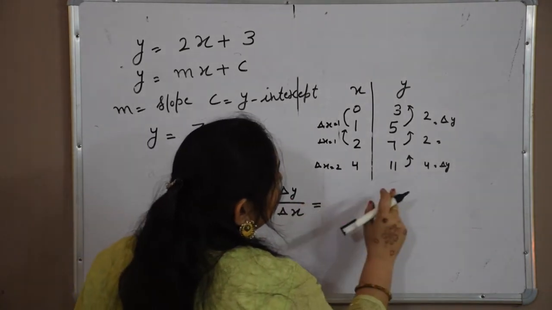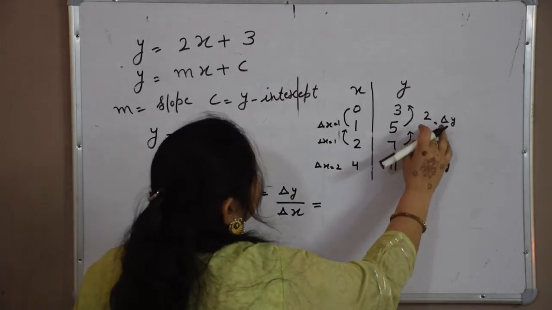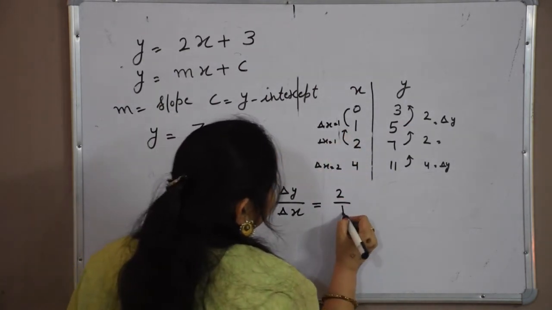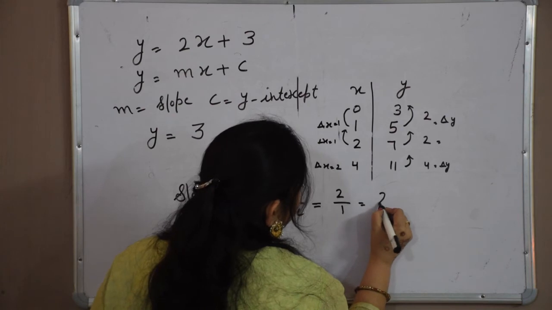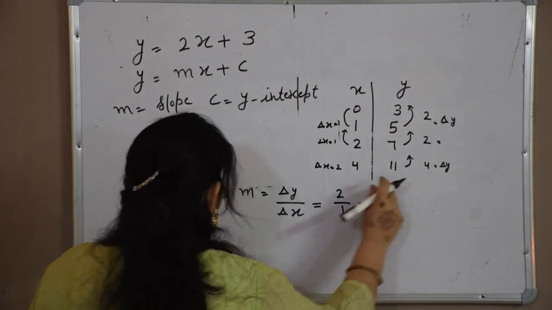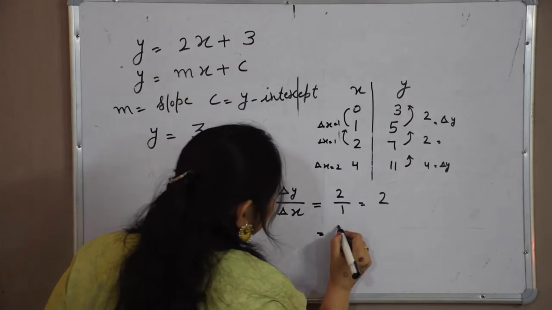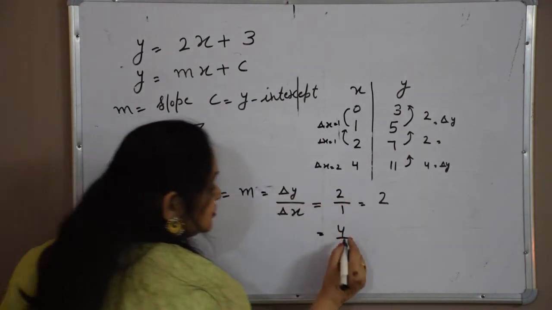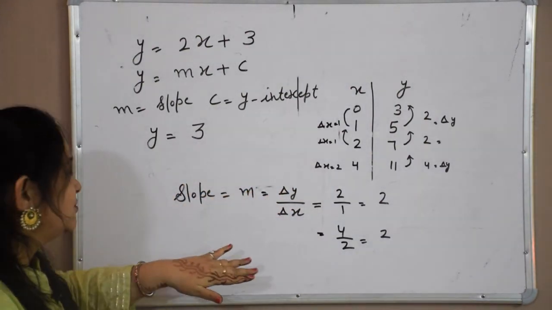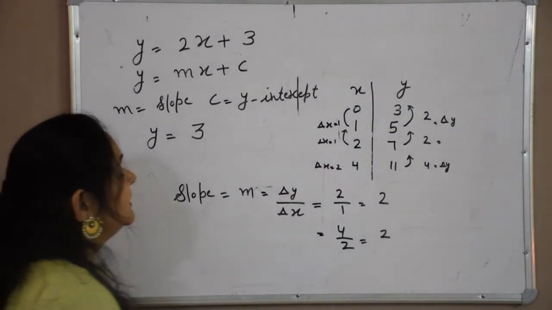Here delta y we can see in this case. If delta y is 2, then delta x is 1. So here our slope becomes 2 divided by 1. In the other case, if delta y, rate of change of y, is 4, then rate of change of x is 2. Again the slope is 2. So slope is the same everywhere for a particular line, and I think you understood the concept of slope.